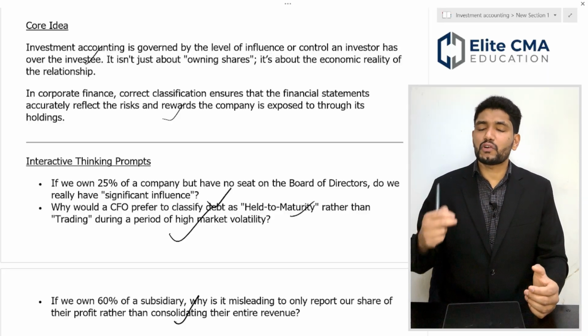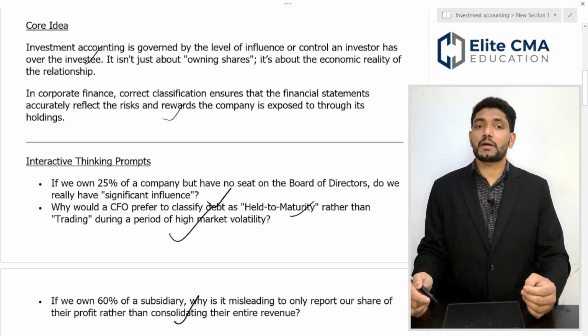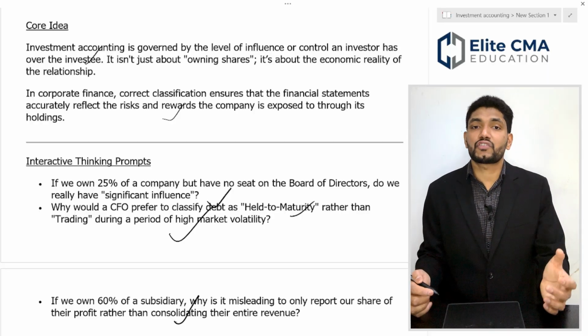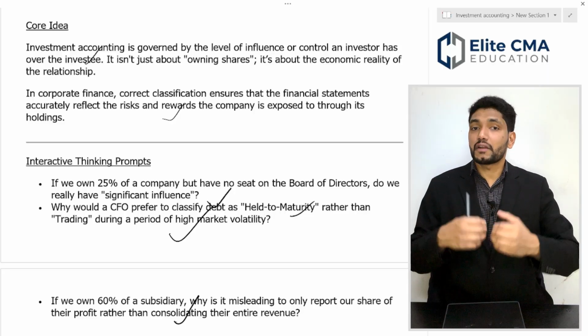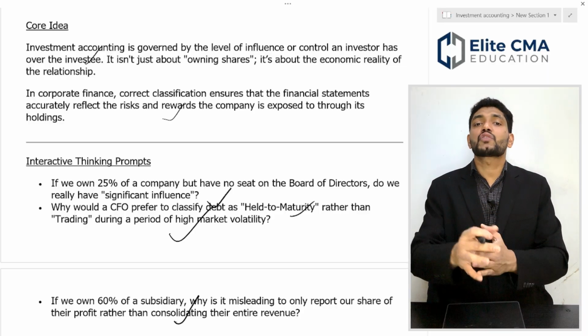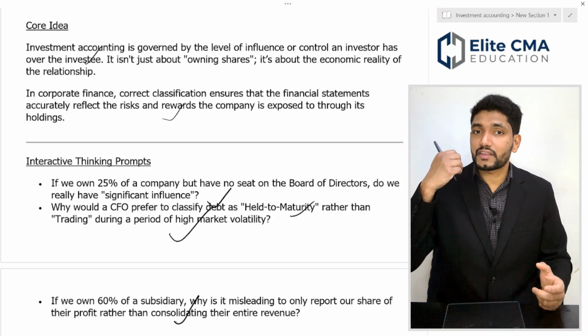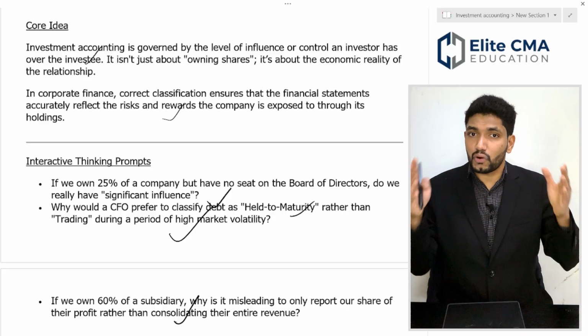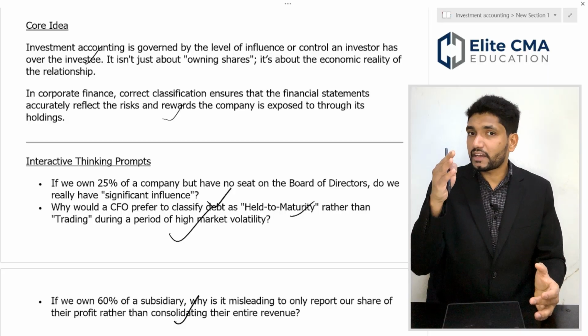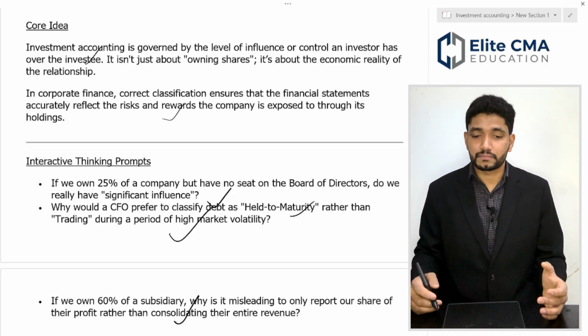Why do you have to do that? Because you have significant influence in that subsidiary over its various decision making, investment decisions, and any other strategic decision making process. So in this case, you can consider it as a branch, and prepare a consolidated statement by considering it as your own branch.